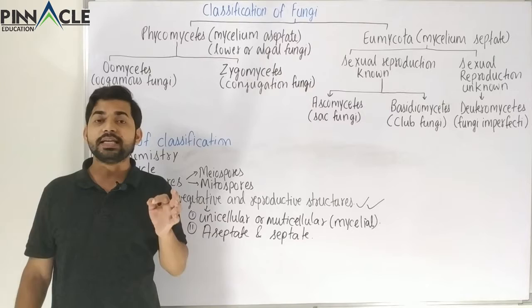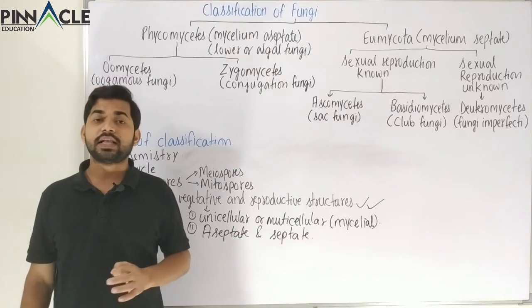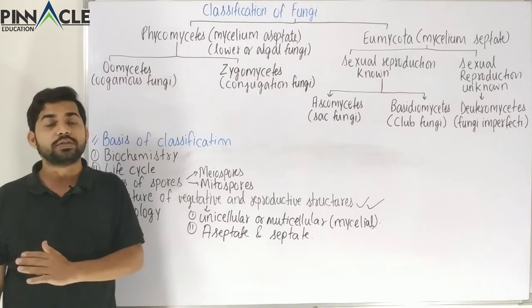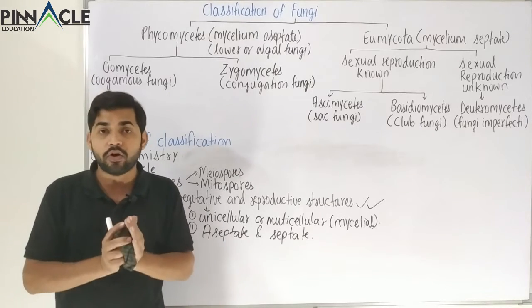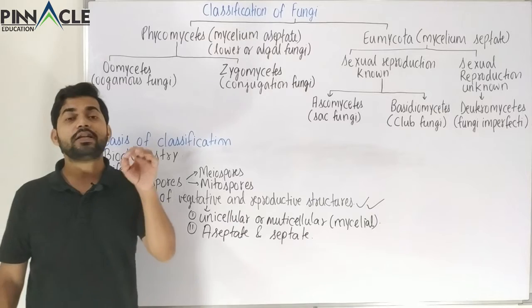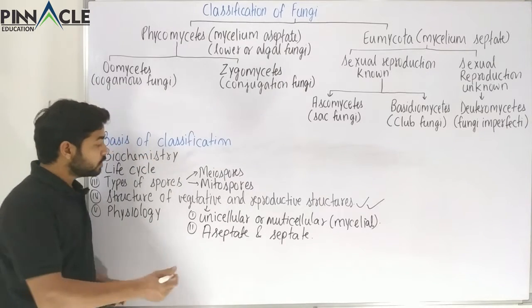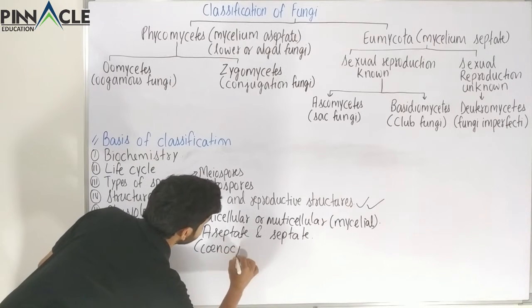We know what is aseptate and septate from our previous classes. When there are cross walls between two cells, that is when two cells are separated by distinct walls, that is called septate, and where distinct walls are not present, there the hypha is cenocytic. So aseptate is also called cenocytic.